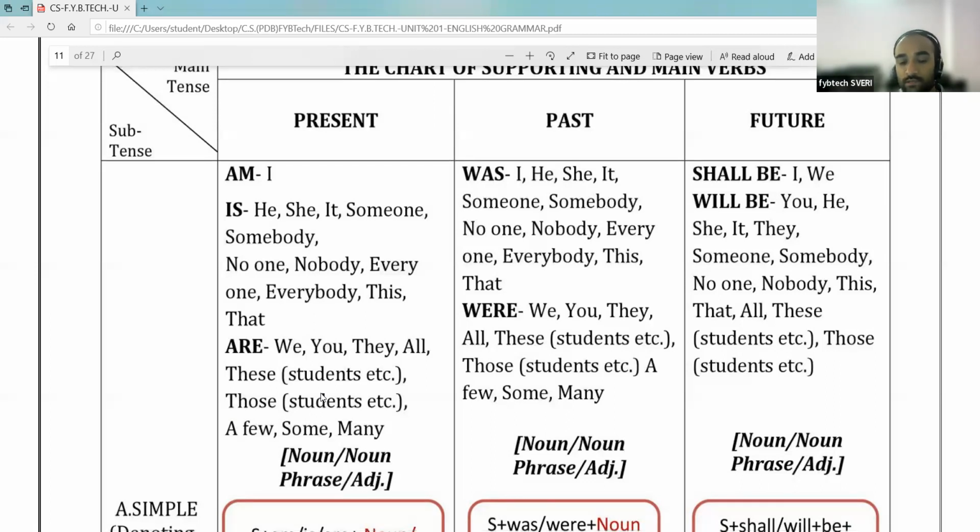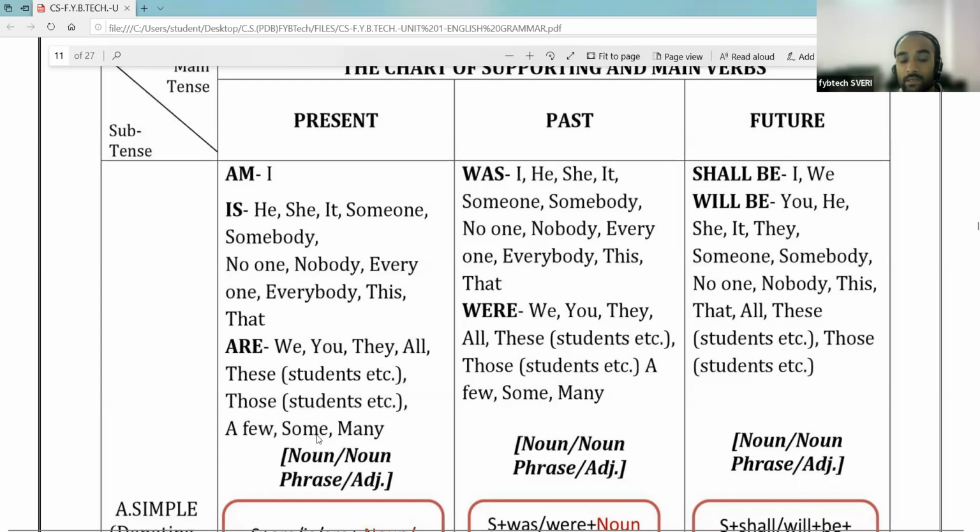You are students. They are teachers. All are the employees of Sveri. All are the students. These are the students. Those are the students from a different college.